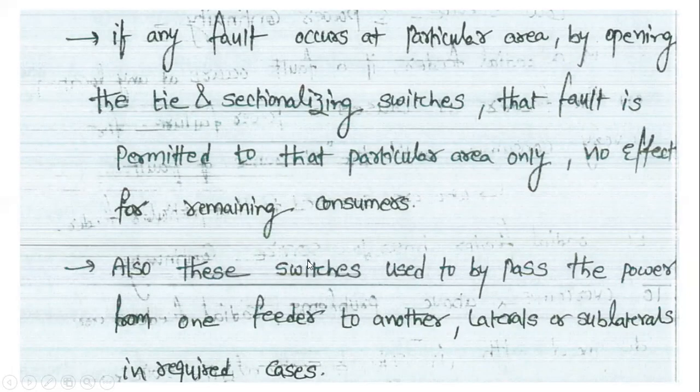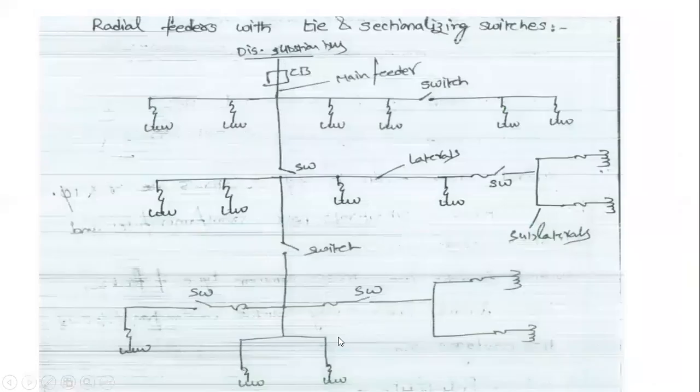Also, these switches are used to bypass the power from one feeder to another feeder, or to laterals or sublaterals. By operating these switches, power will flow from one lateral to another lateral. This is another advantage of using tie and sectionalizing switches.